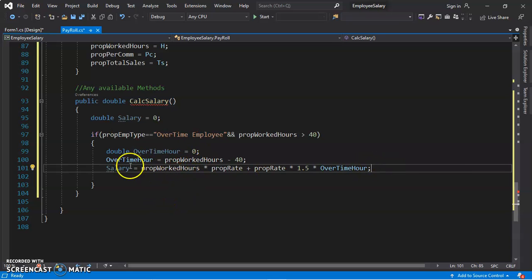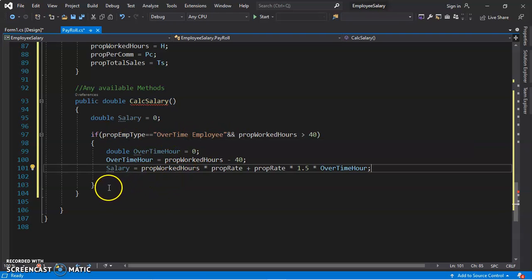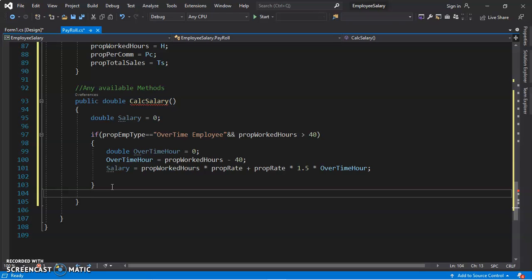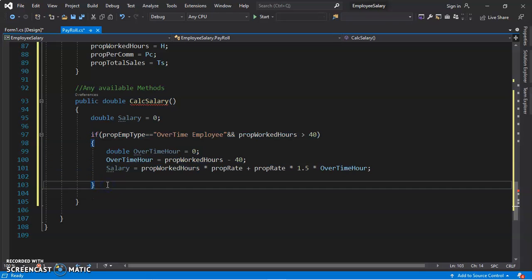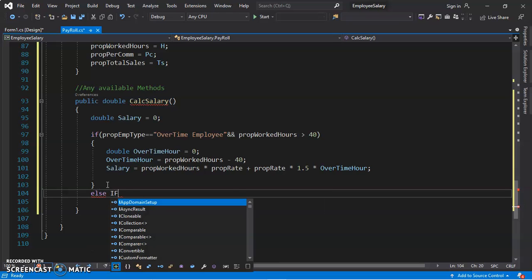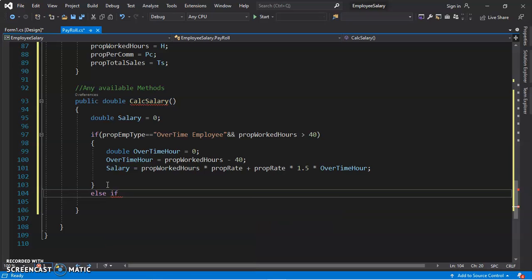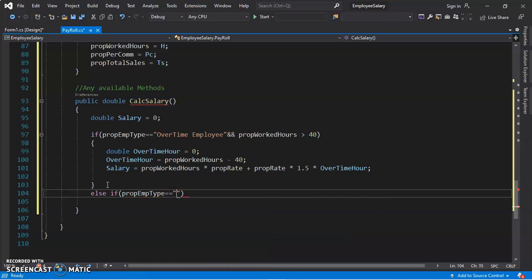Okay, so now we are done calculating the salary for the overtime employee. Now we need to calculate the salary for the other one. Okay, now we need to put an else again. We're going to say else if, and then open a bracket. This is our condition, and then again it's going to be prop employee type equal to.